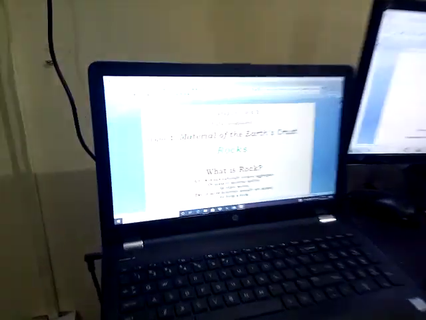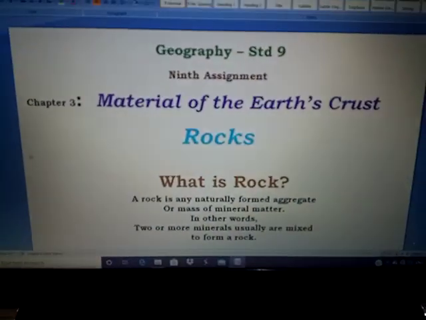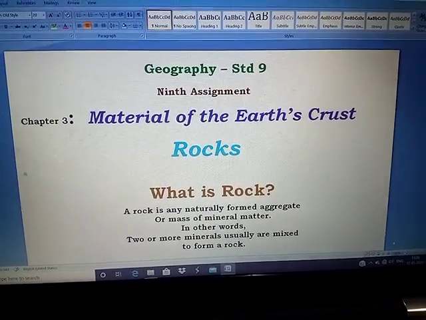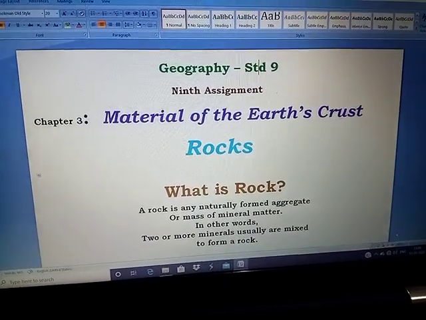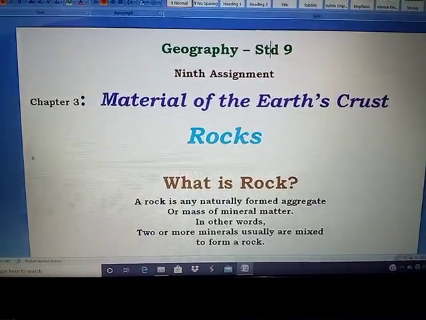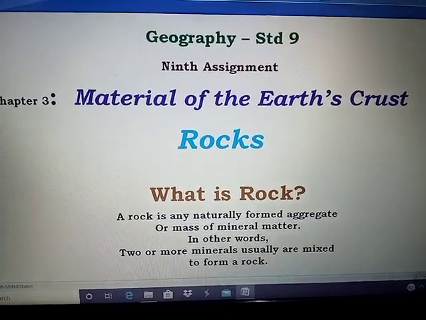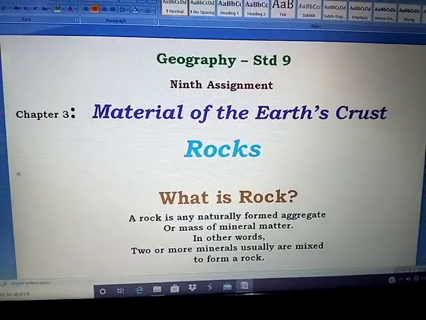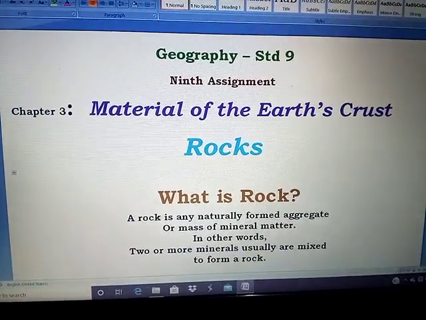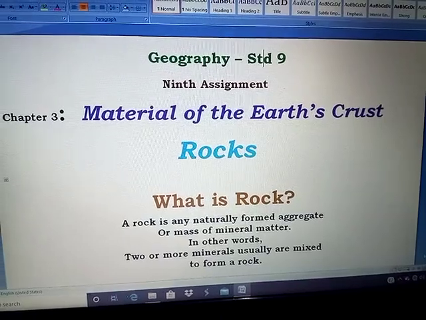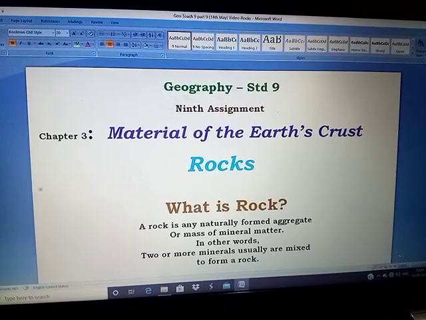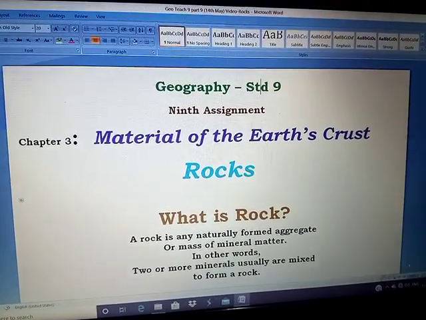And today's matter of discussion is material of the Earth's crust, rocks. So what is rock? A rock is any naturally formed aggregate or mass of mineral matters. In other words, two or more minerals usually are mixed to form a rock. So the ingredient of rock is minerals.